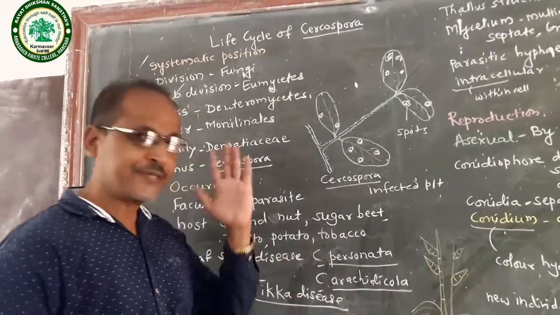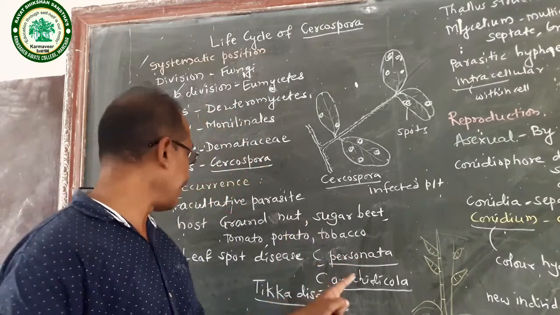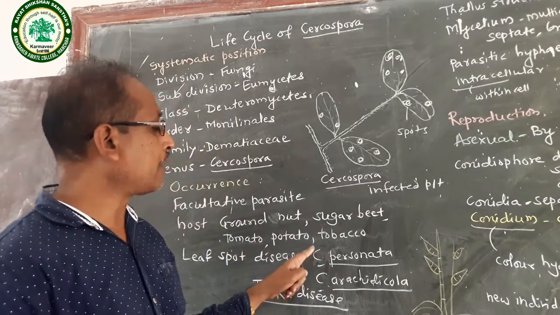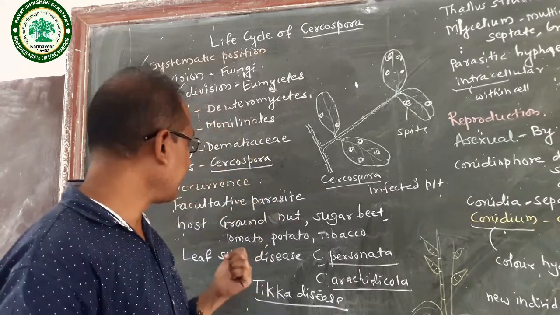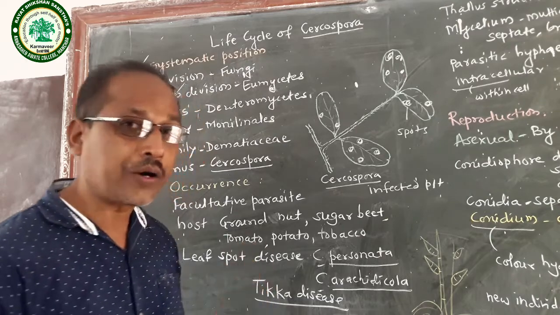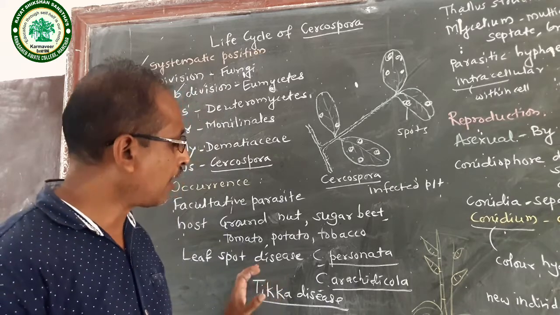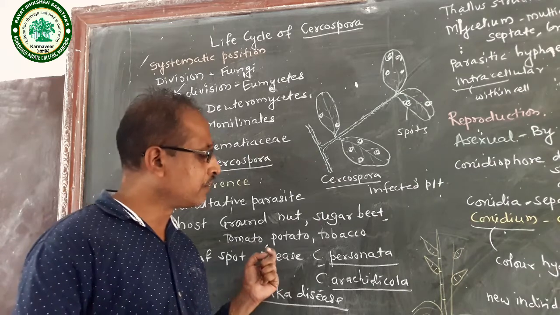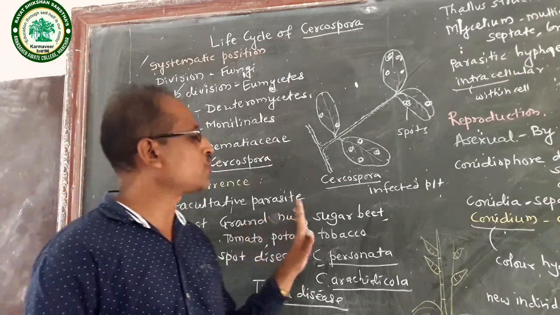In Cercospora, there are a number of species. For example, Cercospora personata and Cercospora arachidicola. These are the two species. They infect the groundnut and cause a disease. That disease is called leaf spot disease or Tikka disease. After severe infection, the leaves collapse. This is the occurrence of Cercospora.